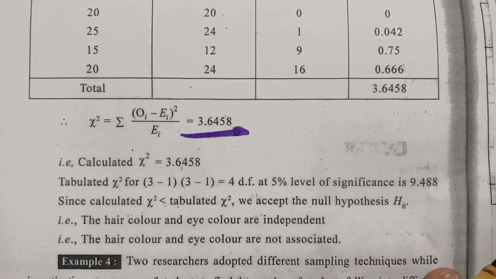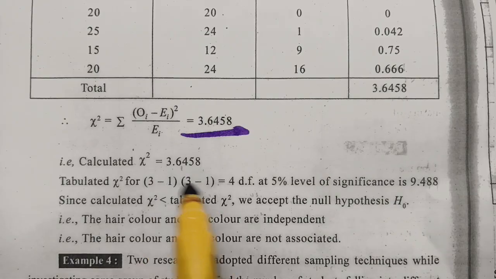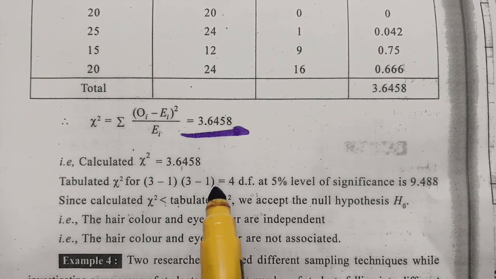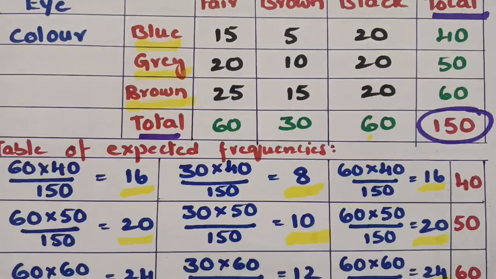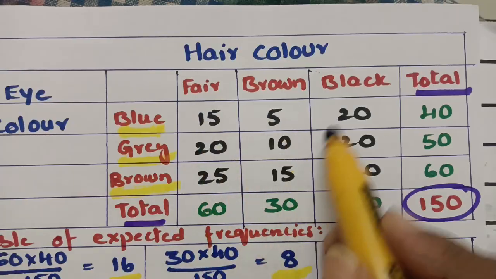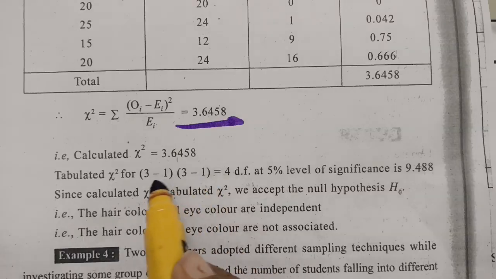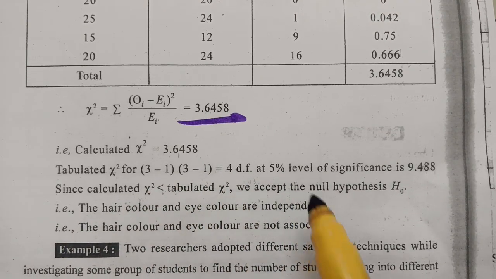Now we have to find out the degrees of freedom. So the degrees of freedom means the number of rows minus 1 into number of columns minus 1. So how many rows we have? 3 rows we have. So here the rows are, see, 1, 2, 3 rows and 1, 2, 3 columns. So 3 minus 1 into 3 minus 1, 2 into 2, this is 4. At 4 degrees of freedom at 5% level of significance.